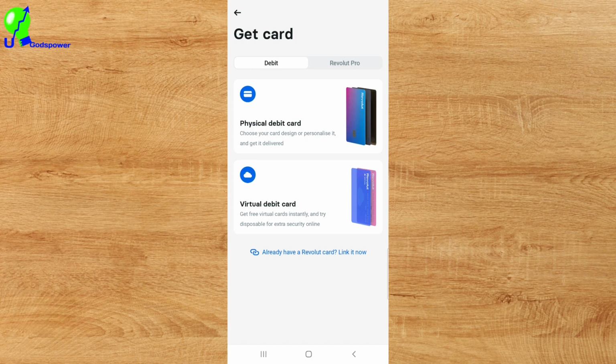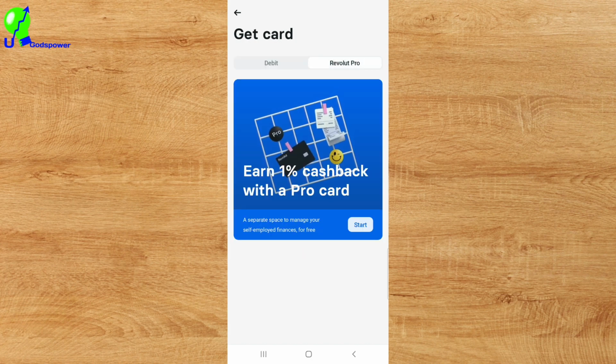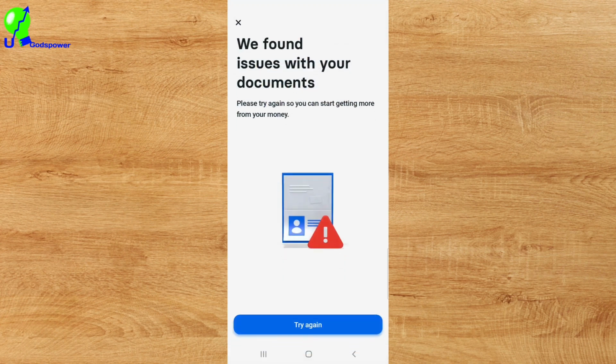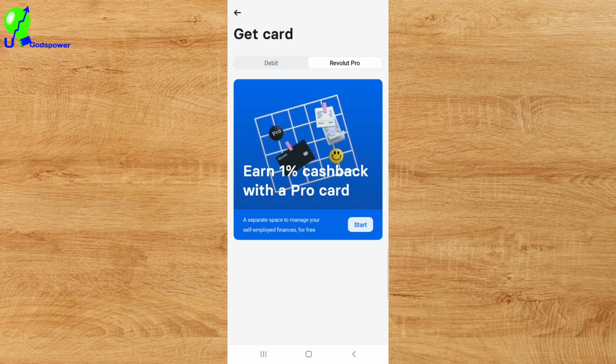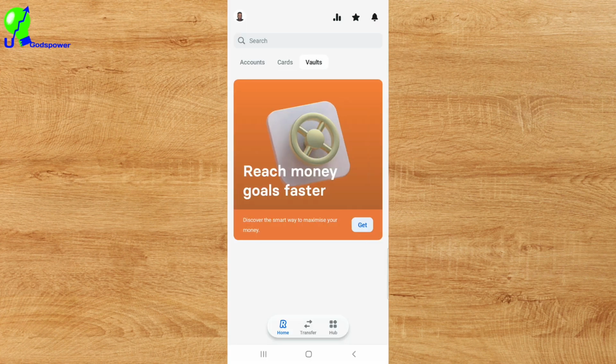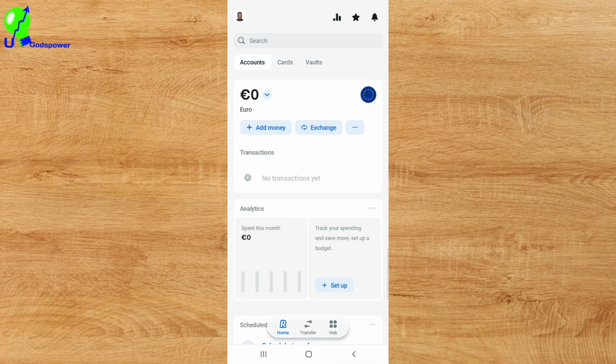If you click on Revolut Pro, you can see how much you can make for getting the Pro Revolut card. You can be getting up to 1% cash back from any purchase you make online. Let us say I click on Start now. It's going to pop up because I have not verified my account. That is why it's showing this, and I just need to close this page. So that is what I want you to know about the debit card if you want to use the Revolut card. And like I said, you already know about the virtual card and the debit card.